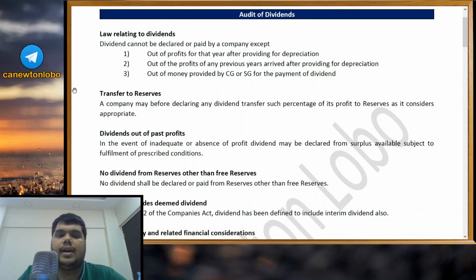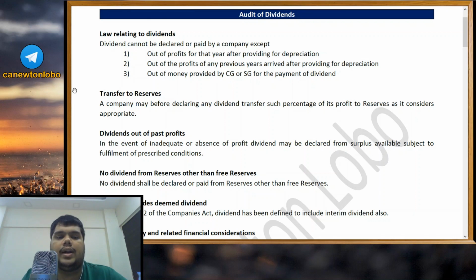Dividend cannot be declared or paid by a company except out of profits for that year after providing for depreciation. Very, very important: you have to provide for depreciation first, and the profits left after that can be used to pay dividend, or out of the profits of any previous years arrived at after providing for depreciation. So you can use the current year profit after providing for depreciation, or the previous years' profits, again after providing for depreciation. Depreciation is a very important key thing here. You cannot utilize the profits unless you have provided for depreciation. It is like a mandatory expenditure that you have to provide for before allocating profits for dividend.